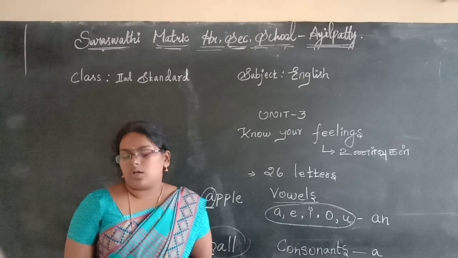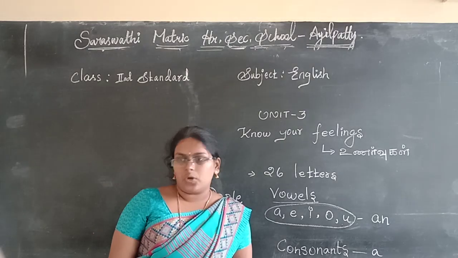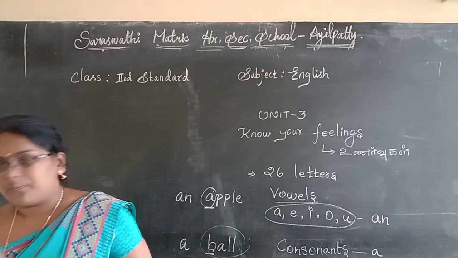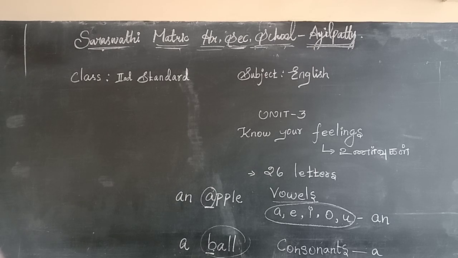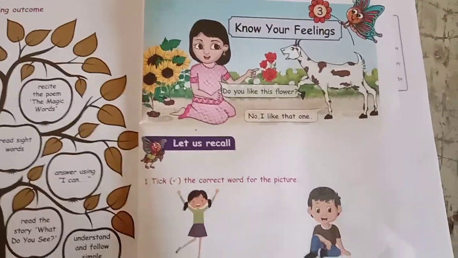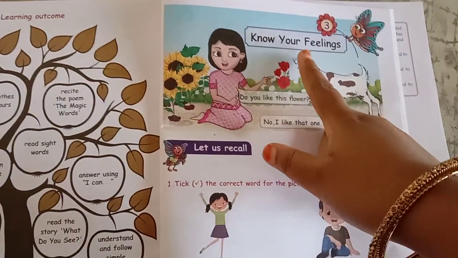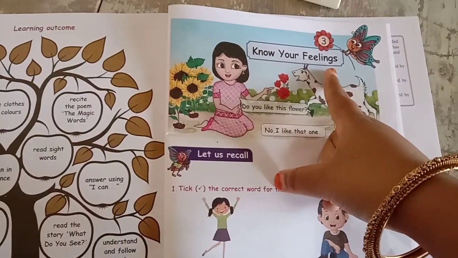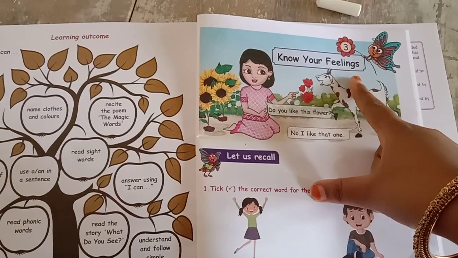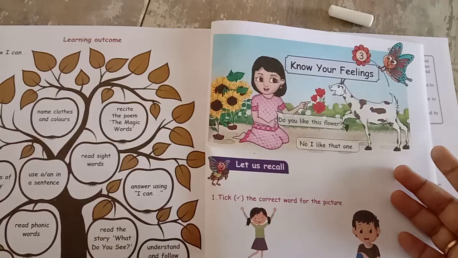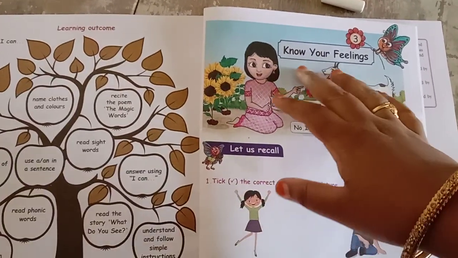Okay. Now if you have a book, open your book, page number 105. Okay, this is your lesson page. Listen, students. Know your feelings. Already I said feelings means what? உணர்வுகள். Feelings means angry, sad, happy. These are all feelings.